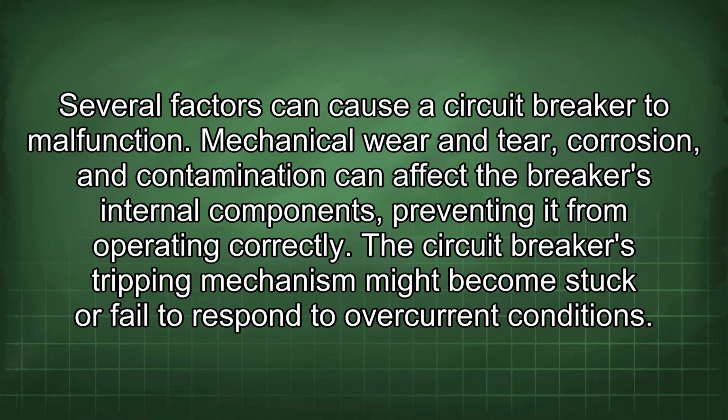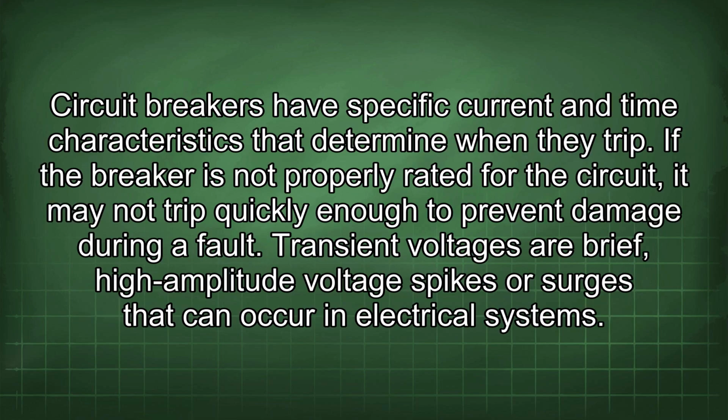Mechanical wear and tear, corrosion, and contamination can affect the breaker's internal components, preventing it from operating correctly. The circuit breaker's tripping mechanism might become stuck or fail to respond to overcurrent conditions. Circuit breakers have specific current and time characteristics that determine when they trip. If the breaker is not properly rated for the circuit, it may not trip quickly enough to prevent damage during a fault.